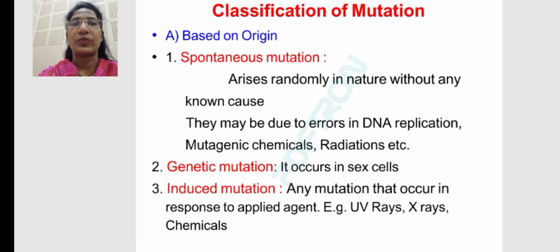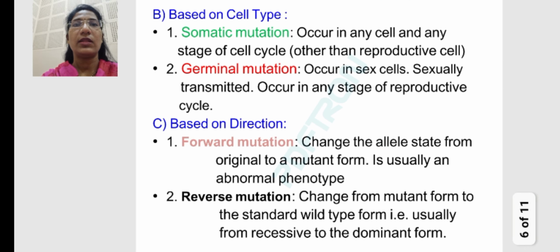Due to that reason, this induced mutation occurs. Then the second class is based on cell type. There are two types of cells we have already seen. The first one is the somatic cell, which causes somatic mutation. Somatic mutation can occur in any cell and any stage of the cell cycle other than the reproductive cell. Then the second is germinal mutation.